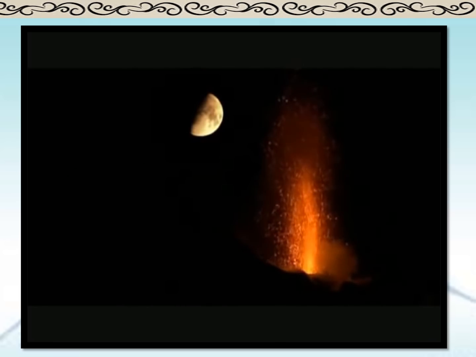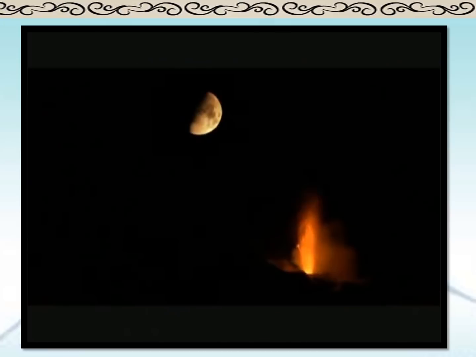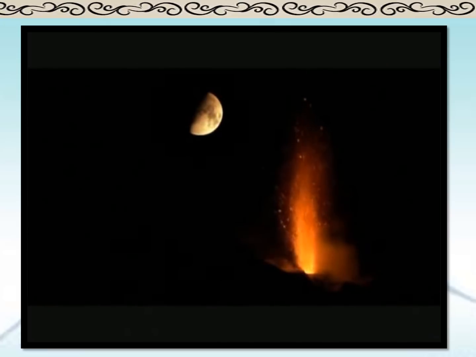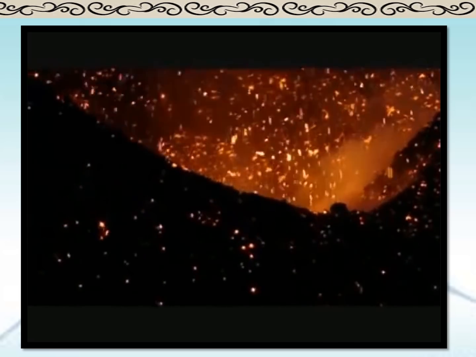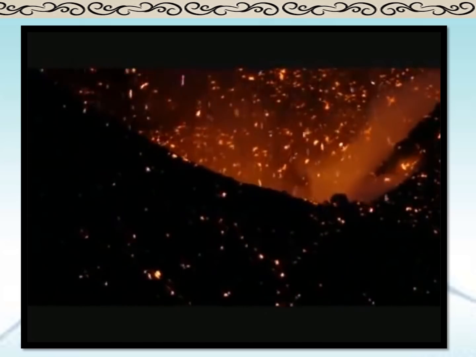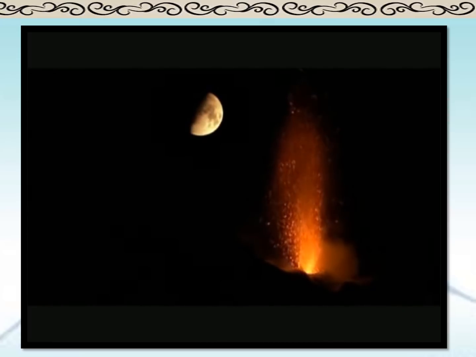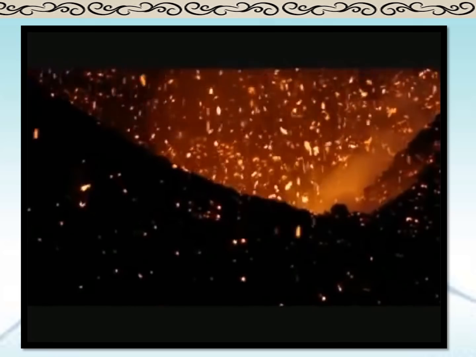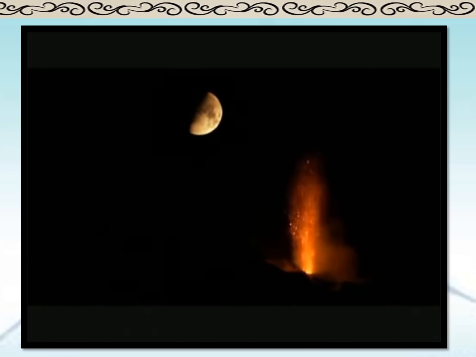Now students, before going to another slide, I just wanted to tell you that in this mantle we have radioactive materials like potassium, uranium, and thorium, and these are thought to be the three main sources of heat in the earth's interior. Radioactive elements react and collide with each other. During this, a large amount of energy is released.